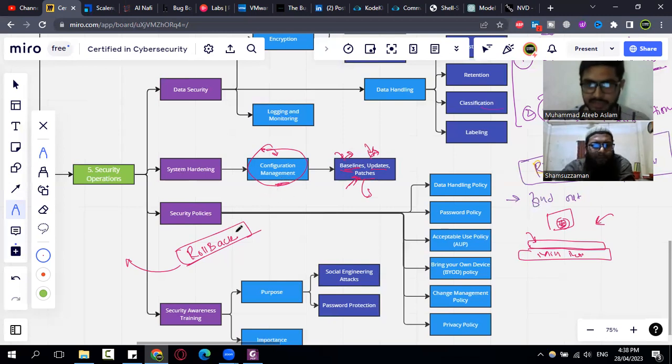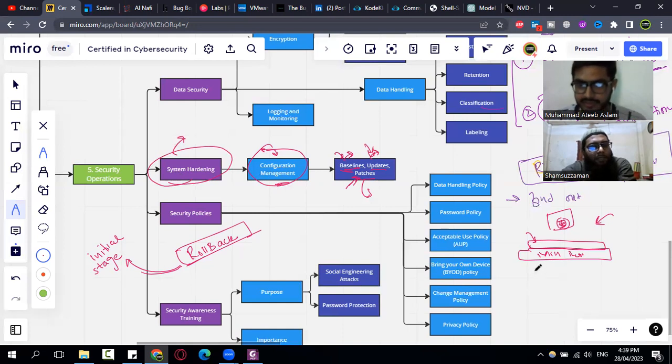In configuration management, we have to make sure that we can roll back to any previous or initial stage if the patches or updates do not work as expected. That is the actual purpose of configuration management. You may be asked the question, what is system hardening?